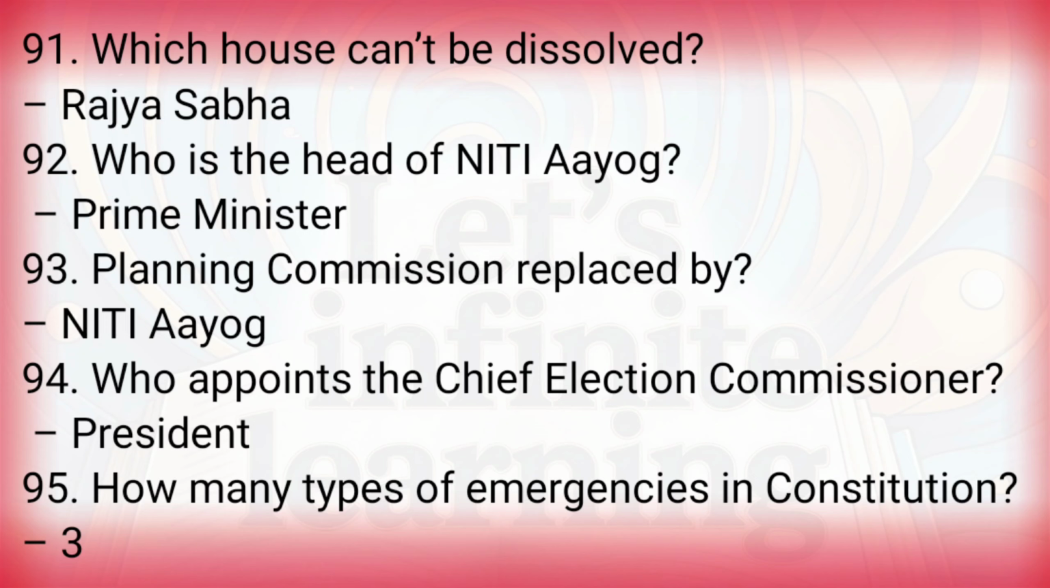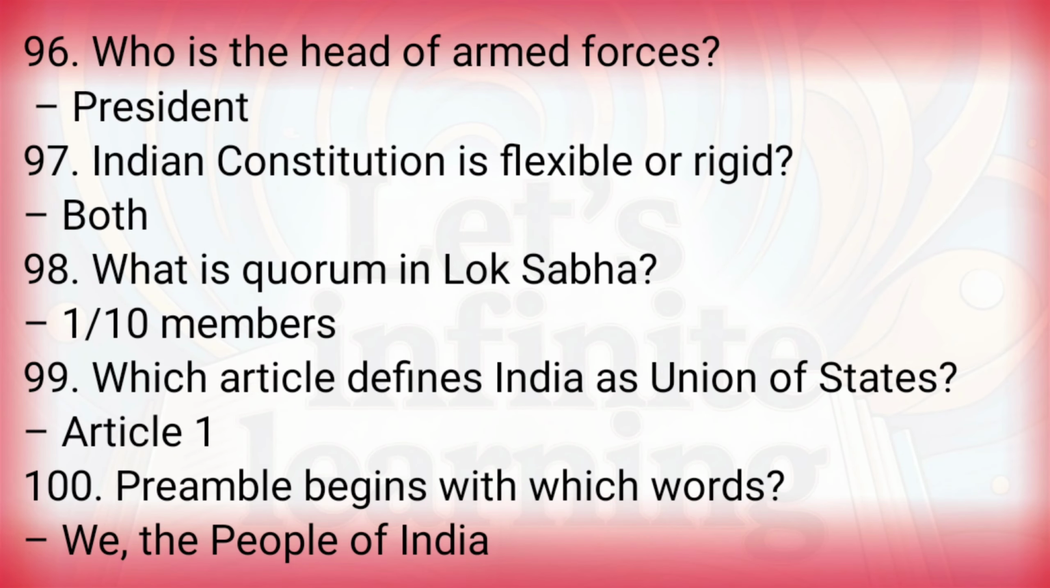Who appoints the Chief Election Commissioner? President. How many types of emergencies in the Constitution? 3. Who is the head of the Armed Forces? President. Is the Indian Constitution flexible or rigid? Both. What is the quorum in Lok Sabha? 1/10 of members. Which article defines India as a Union of States? Article 1. Preamble begins with which words? We the people of India.